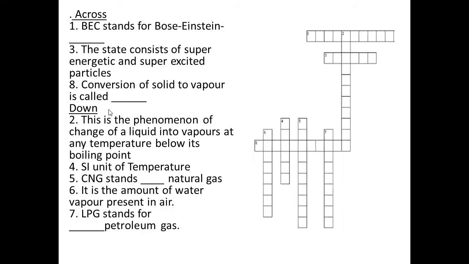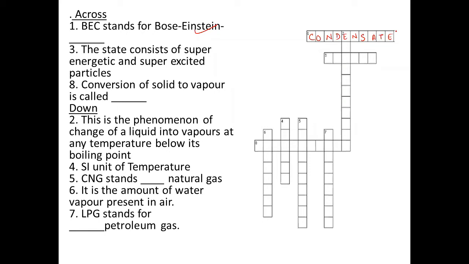Yes, Shri Thapar, start. BEC stands for Bose-Einstein condensate. Okay.